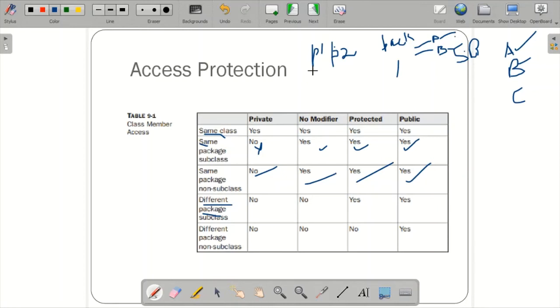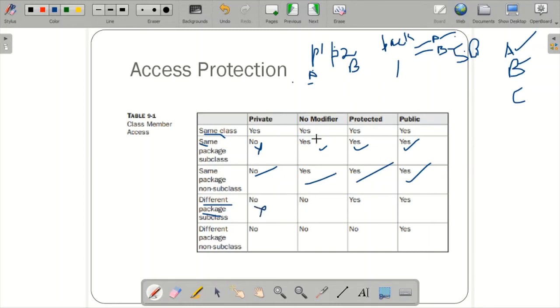In package 2 you define class B, which is a subclass of A, the child which inherits the properties from A. But when it inherits from A, the private data members are not allowed. If you mention a private data member over here, it will not allow you to access those members in the package 2 subclass. So this will fail.